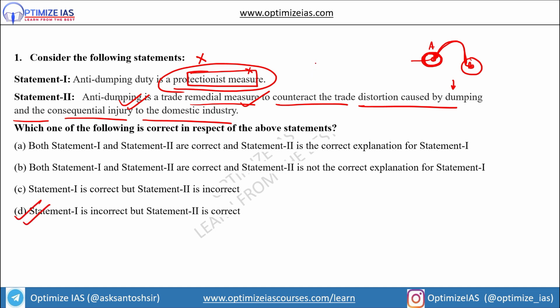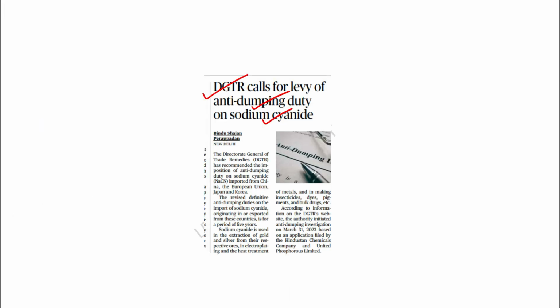Here I would like to ask a question from people who are listening to this. Can you tell me that anti-dumping duty is regulated by WTO or not? Let me see how many of you can answer it. Let us go further. Guys, here there was a very important information about sodium cyanide. Guys, sodium cyanide is used for extraction of gold and silver and for electroplating and heat treatment of metals and making of insecticides, dyes, pigments, bulk drugs. So they can also ask you what is sodium cyanide used for.